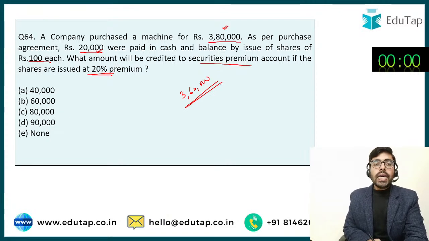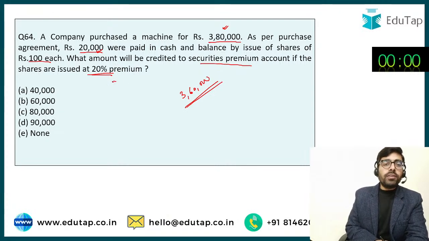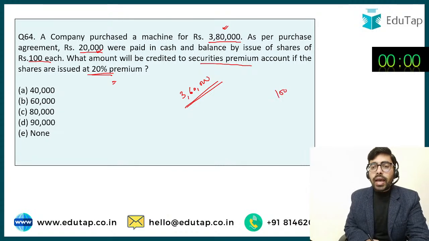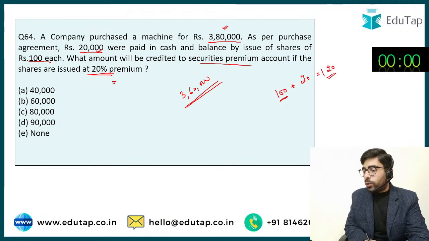तो कहा गया कि shares हमें issue करने हैं 20% premium पे. So 100 rupees का एक share है and if I am going to issue it at 20% premium, यानी कि I am going to issue it at rupees 120.